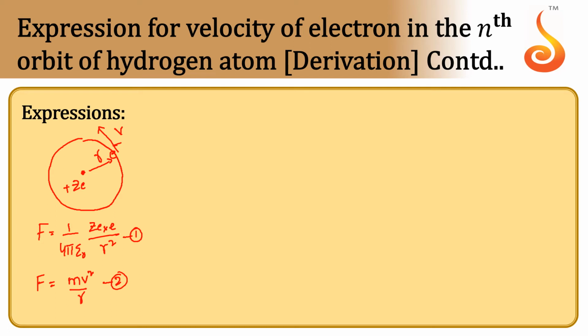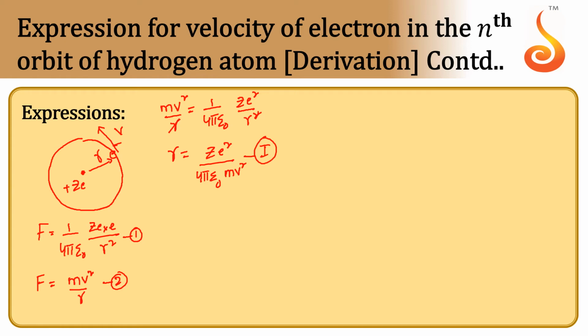Therefore what we can write, mv square by r is equal to 1 by 4 pi epsilon naught Ze square by r square. Here r square and r get cancelled. Therefore r is equal to Ze square by 4 pi epsilon naught into mv square. Let this be equation 1.